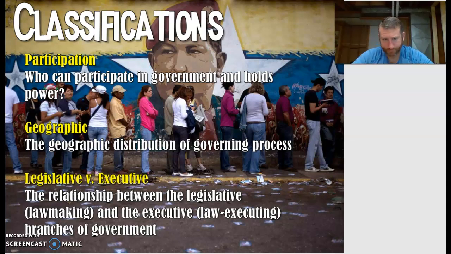Classifications. There's three classifications: a participation classification, a geographic classification, or legislative versus executive. Participation is who can participate in government and holds power. You're going to see some cool stuff. Geographic classification is how the government is distributed around the country or the geographic region. Legislative versus executive is the relationship between the legislative, or lawmaking body, and the executive, or law executing branches of the government.